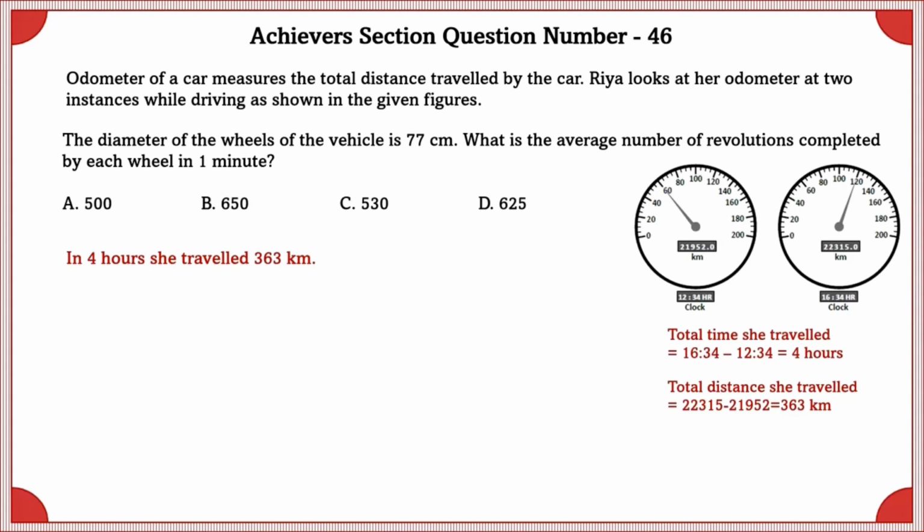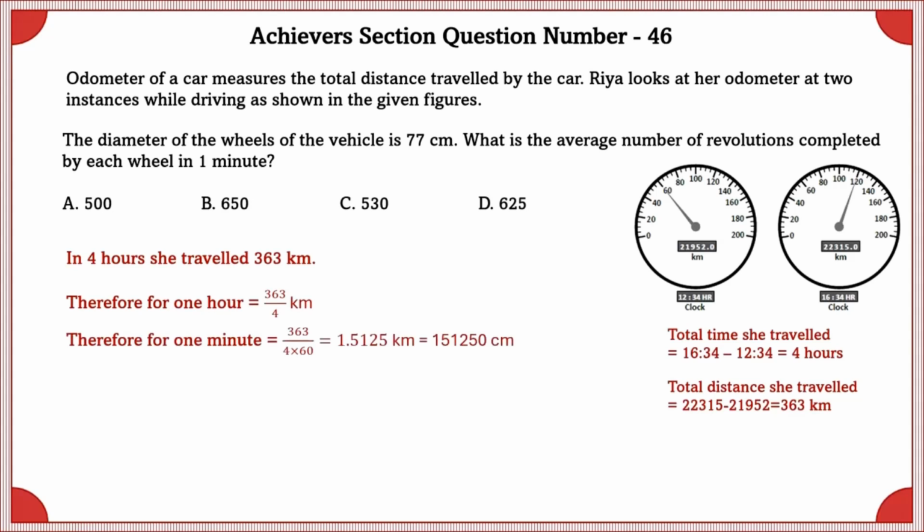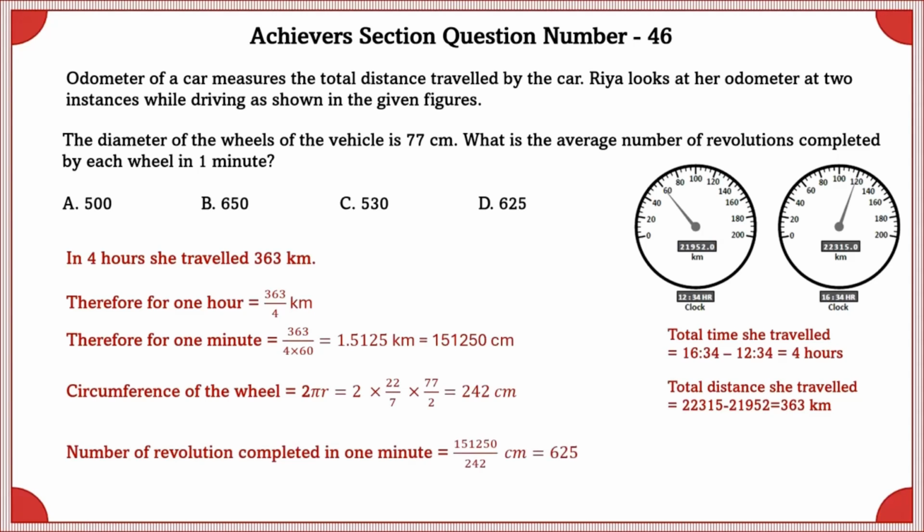So in 4 hours she travelled 363 kilometers. Therefore for 1 hour she will travel 363 by 4 kilometers. And therefore for 1 minute she will travel 363 by 4 into 60, which is equal to 1,51,250 centimeters. Circumference of the wheel is equal to 2 pi r, which is equal to 242 centimeters. Now number of revolutions completed in 1 minute is equal to 625. Therefore the correct answer is the D option.